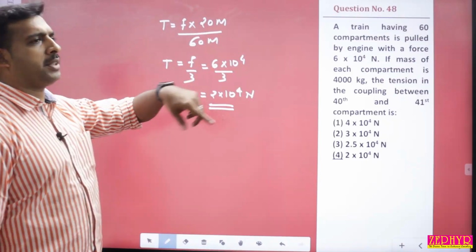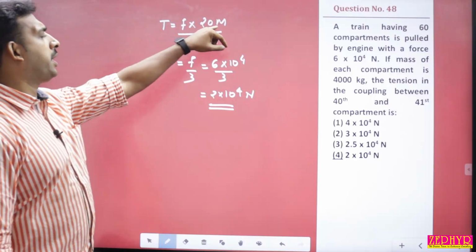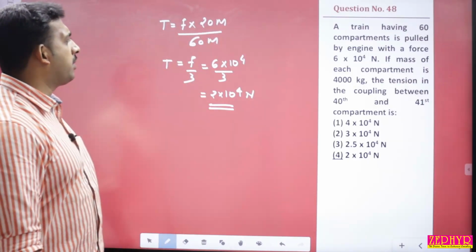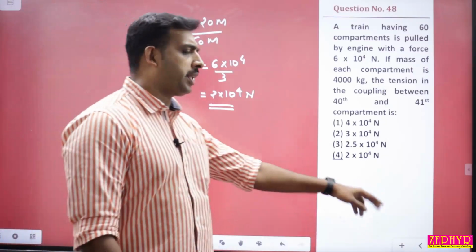Between the 40th and 41st there is a total mass of 20 m behind. So the mass behind is 20 m divided by total mass 60 m. So answer is equal to F/3, which comes to 2 × 10⁴ Newton.